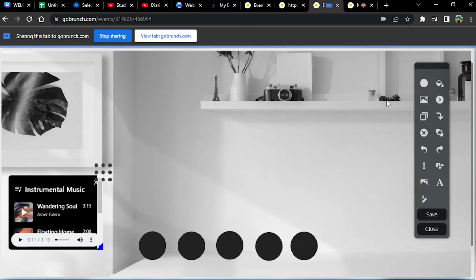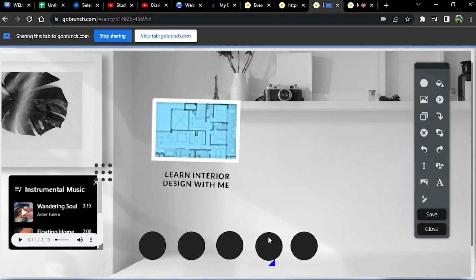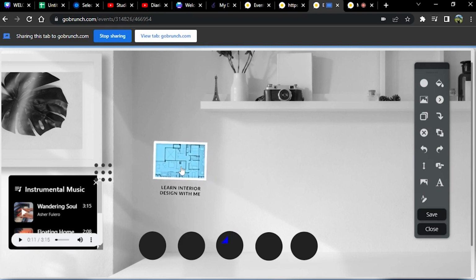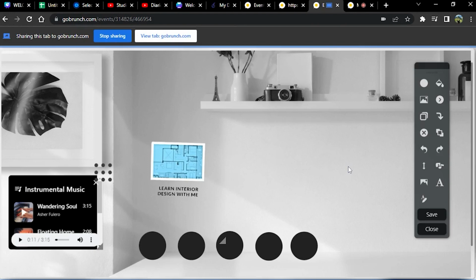So we're going to go to the add image icon, and I'm going to go to image here. Learn interior design with me. Is this a PNG? Oh yes. This is nice, guys, because you have the picture with no background, and it's a really nice fit if you want to match the current room that you are designing.